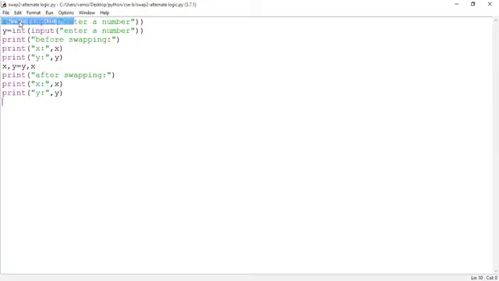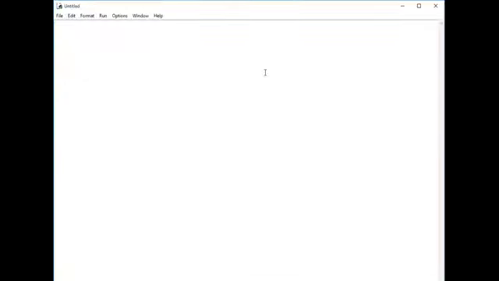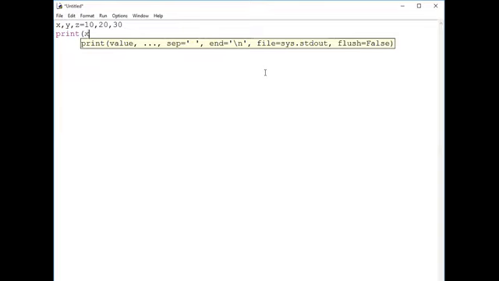Okay, so go to new file. Are you seeing that title window? Yes, sir. Okay, now I am taking three variables, guys. x, y, z equal to 10, 20, 30. Okay, so print of x.